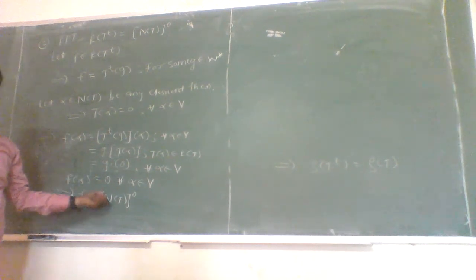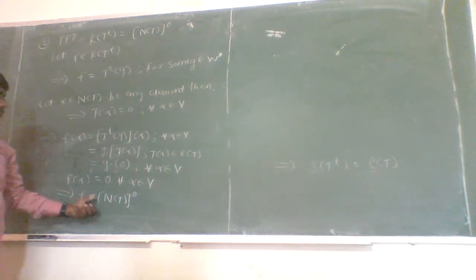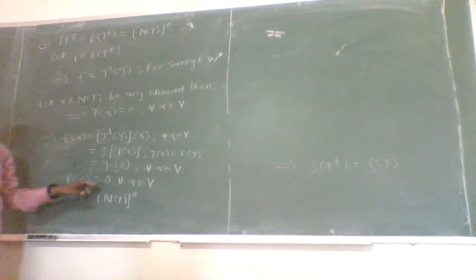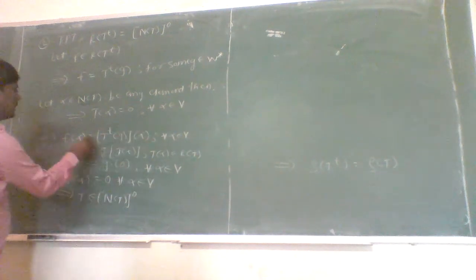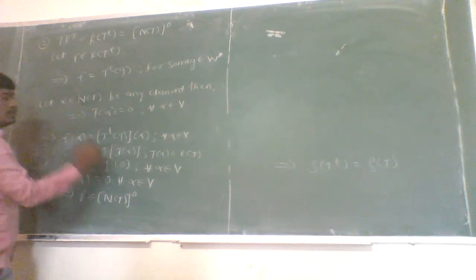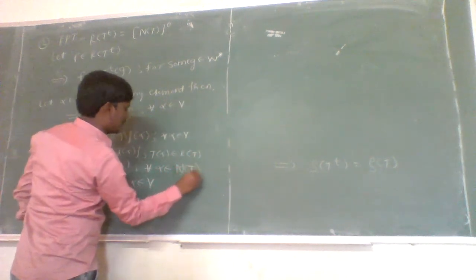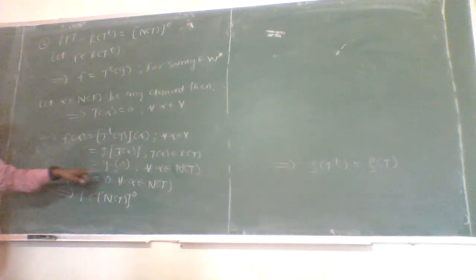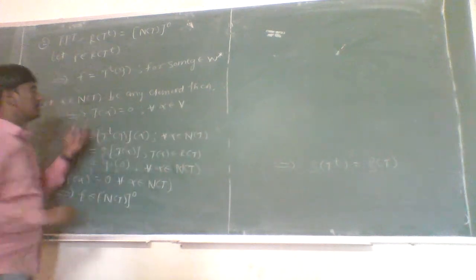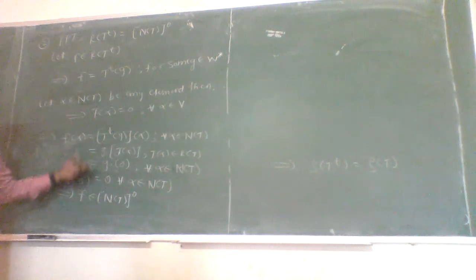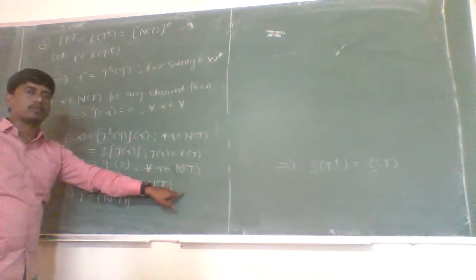Since the annihilator of the null space of T is nothing but the set containing all linear functionals f belonging to V star such that f(alpha) is equal to 0 for each alpha belonging to the null space of T. As here this alpha belongs to the null space of T, therefore f belongs to the annihilator of the null space of T. Here we have taken alpha belonging to the null space of T. Actually it is a member of V, but here we have taken alpha belonging to the null space of T. Therefore, as f(alpha) is equal to 0 for each alpha belonging to the null space of T, f is a member of the annihilator of the null space of T.